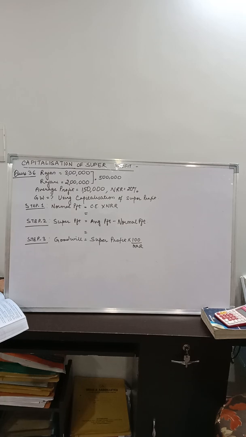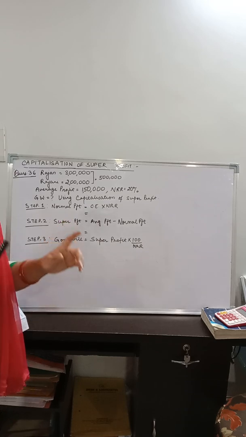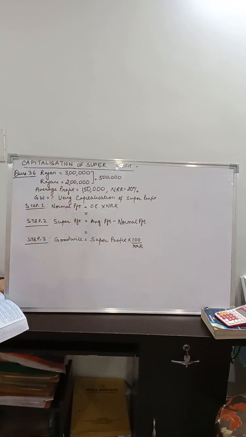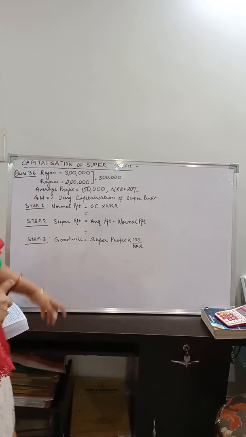Alright children, it's time now to discuss the next question from your latest textbook, question number 36. This is again finding out goodwill with the help of the capitalization of super profit method. There is a question having two partners, Rajan and Rajani. Let me tell you the question details quickly so that you can connect with it properly.